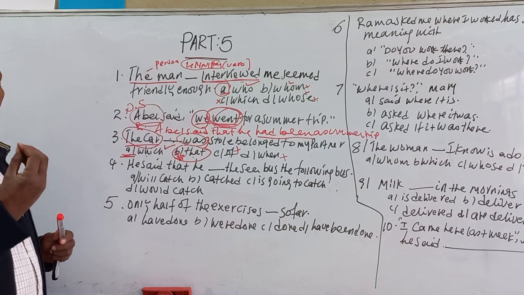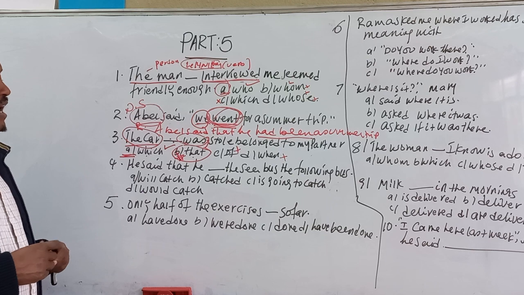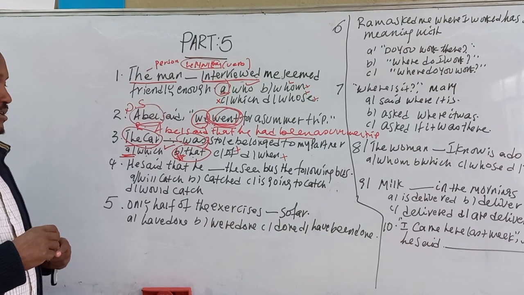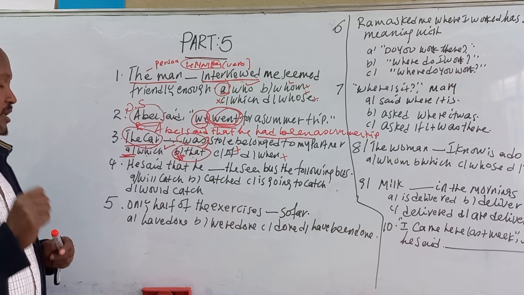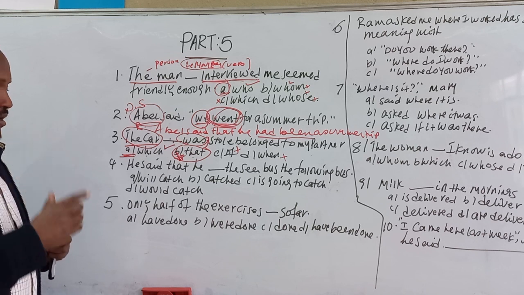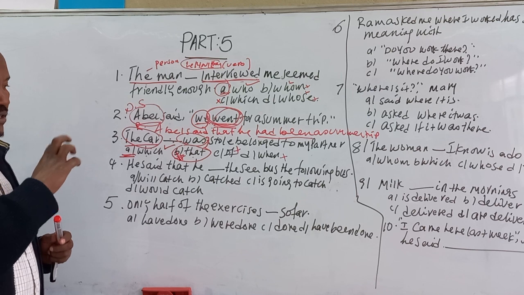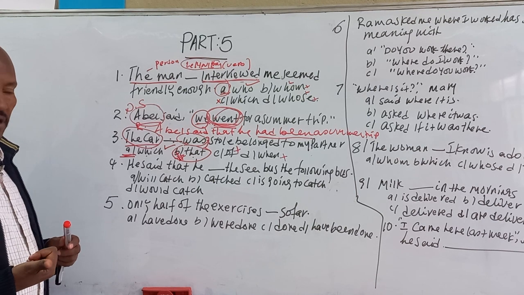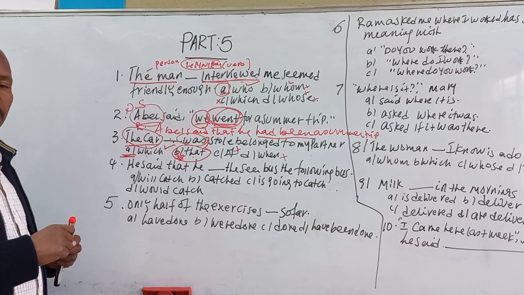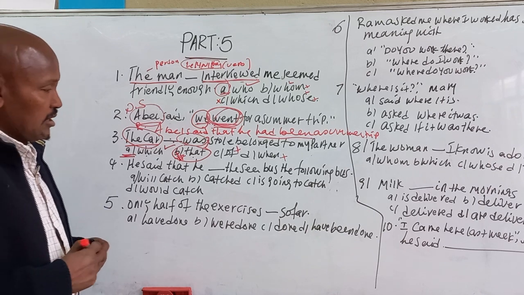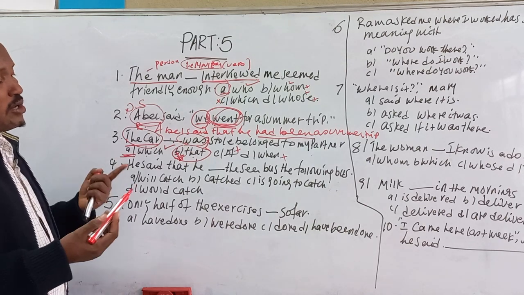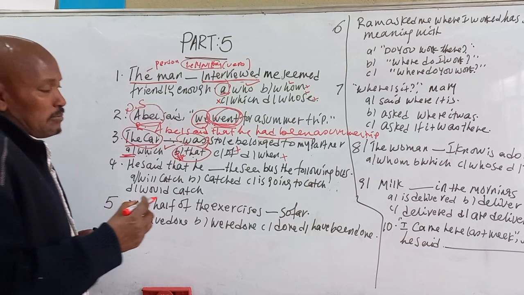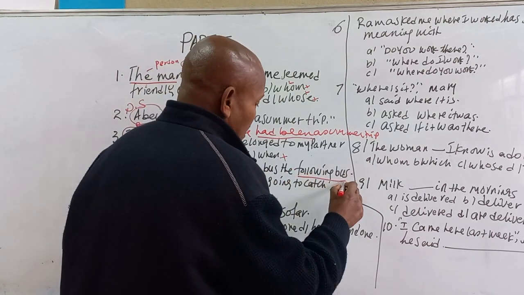This is also a kind of reported speech. He said that he would catch the following bus. He will catch, he caught, he is going to catch, he would catch. Look here. All the distractors here are given, some are direct and some are indirect. But in this case, there is a clue that the sentence is reported to another person: the following bus.